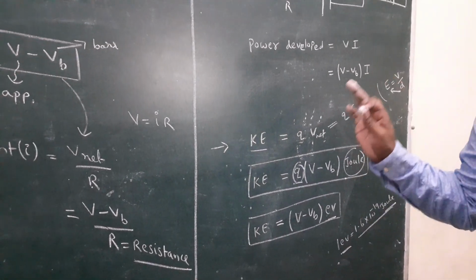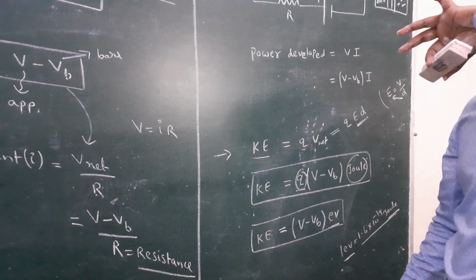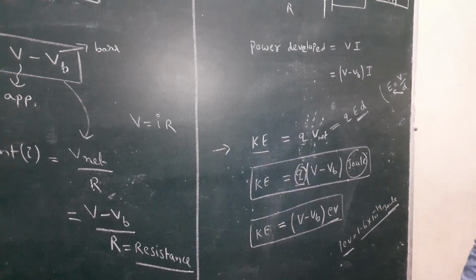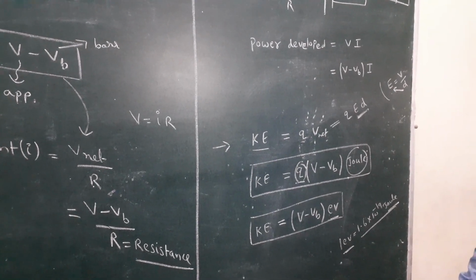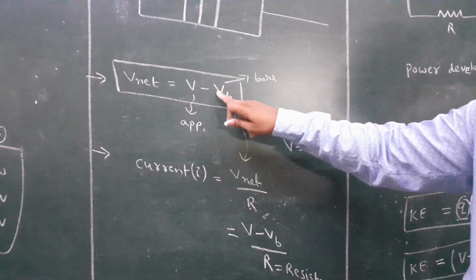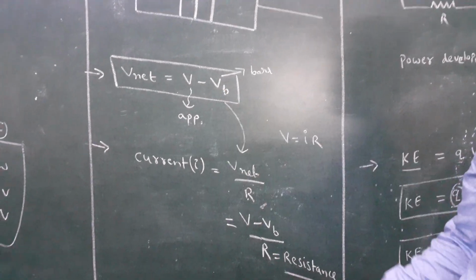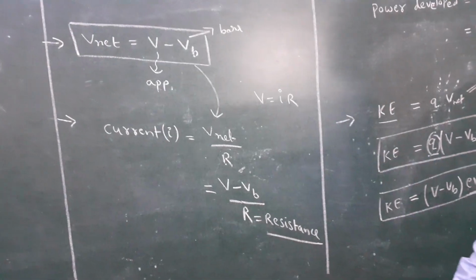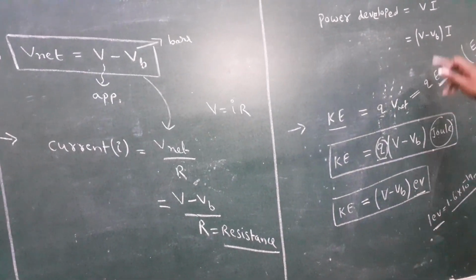First formula: in the forward bias, what is the net voltage? V minus VB. Current formula is V minus VB by R. What is the power formula?